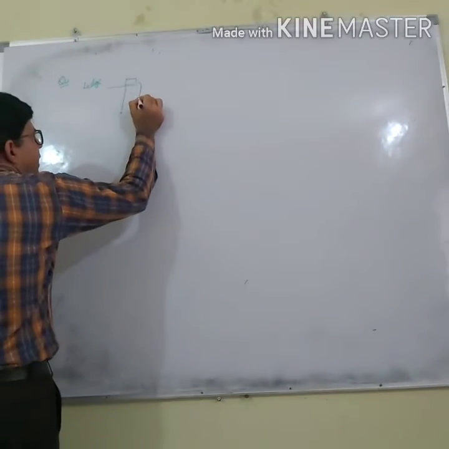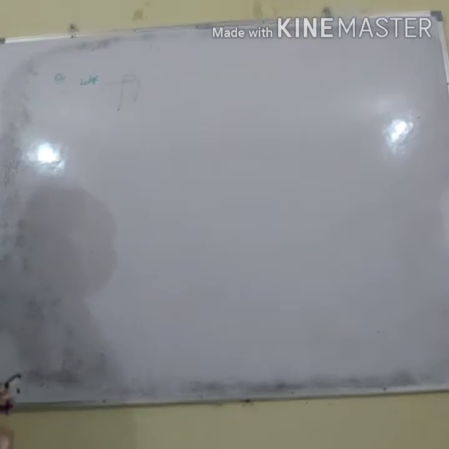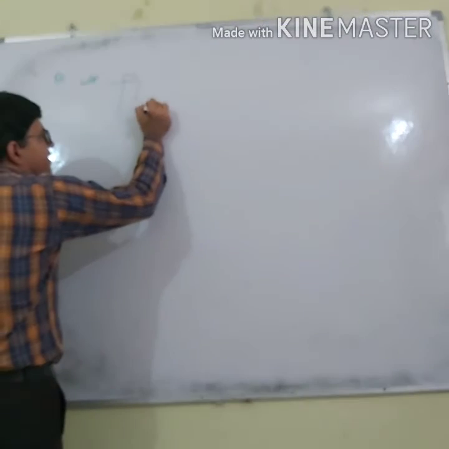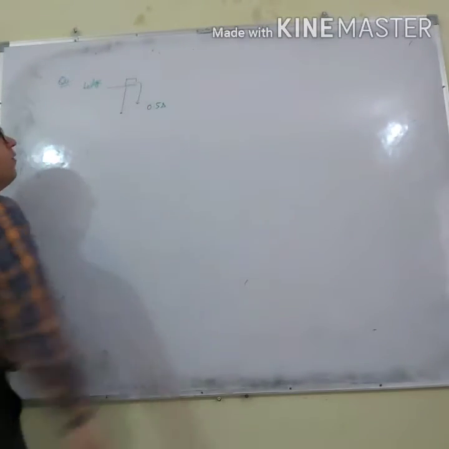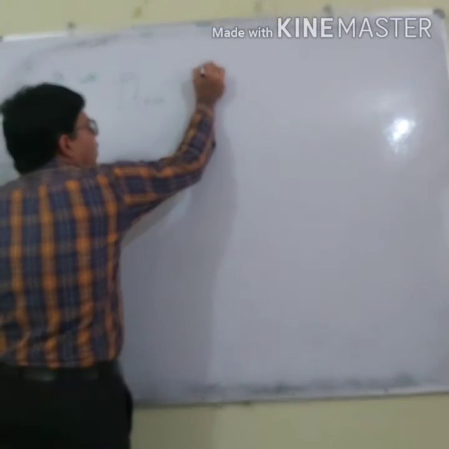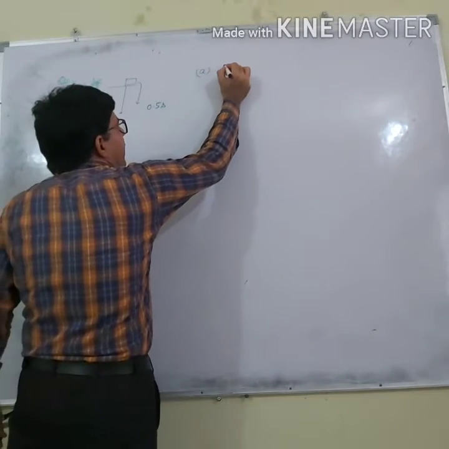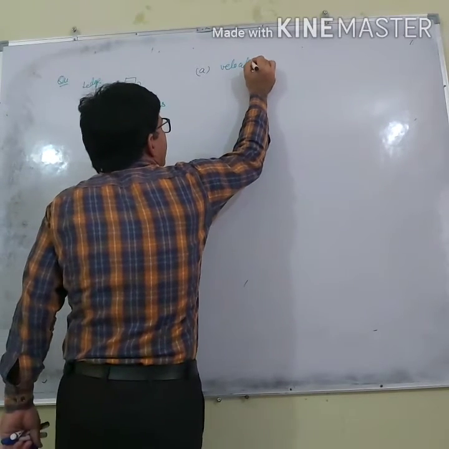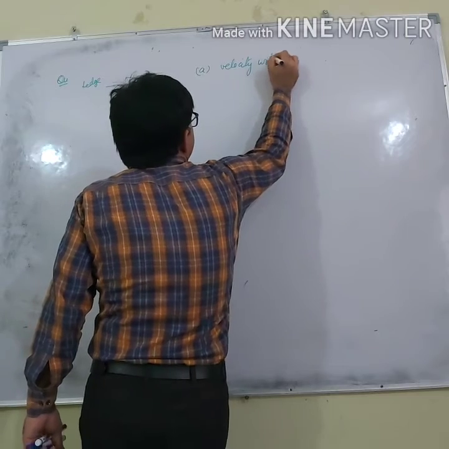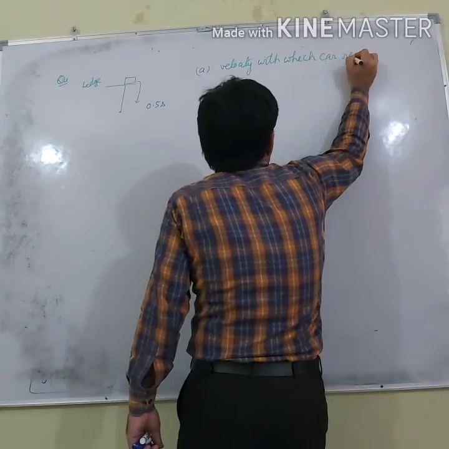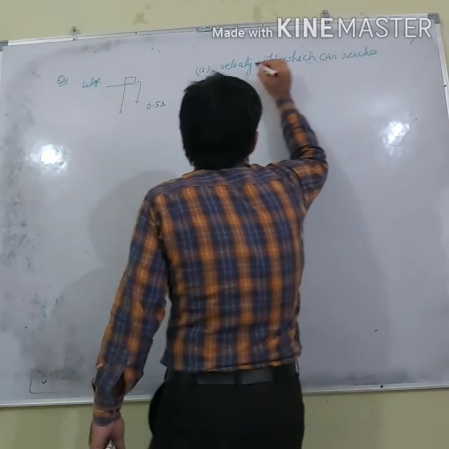This car falls down. A car falls down from a ledge and it reaches the ground in 0.5 seconds. What I have to do? I have to calculate the velocity with which the car reaches the ground.